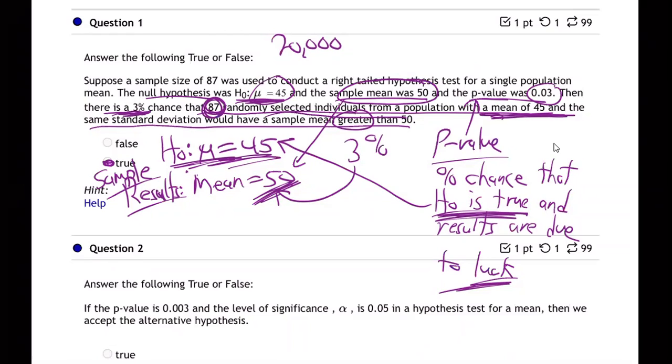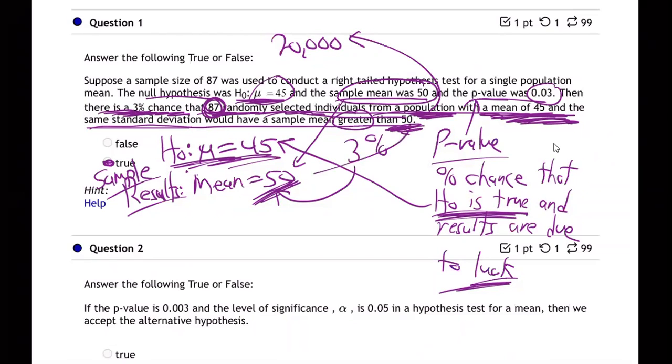And so, for example, what's the chance that, if the real average, right? There's a 3% chance, which is the p-value, that if you grab 87 people from the whole stadium, whose average is really 45, with the same standard deviation listed above, you would get an average that's 50 or greater?